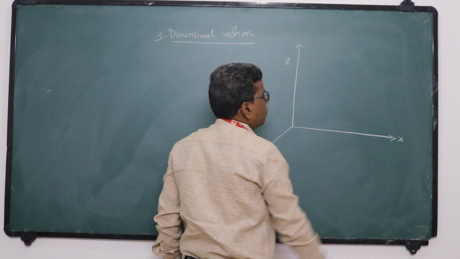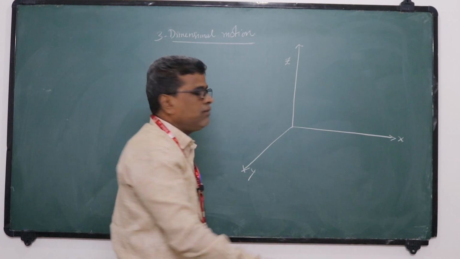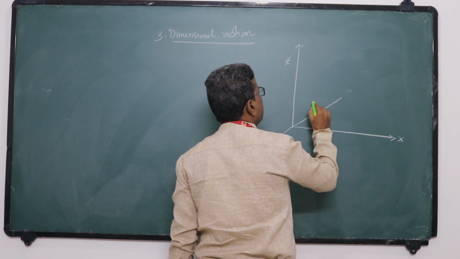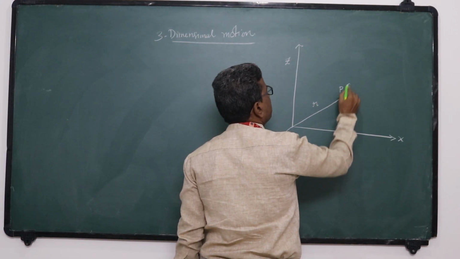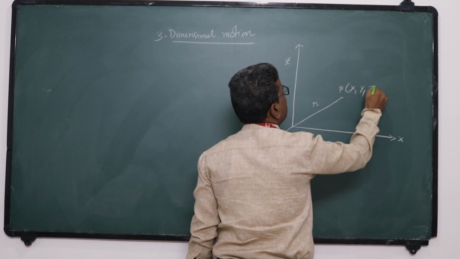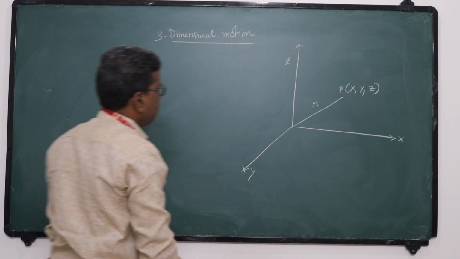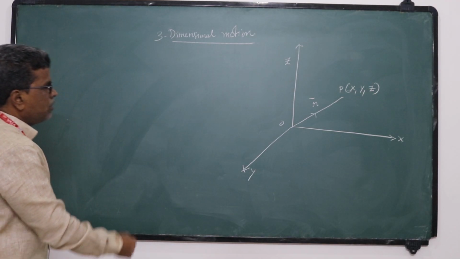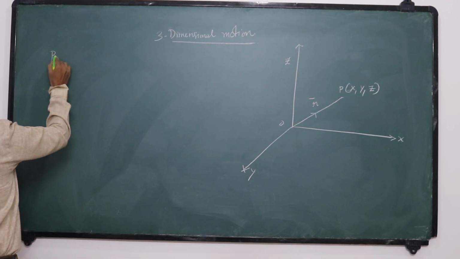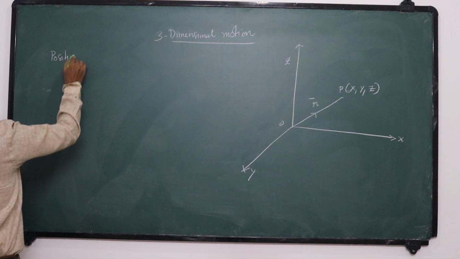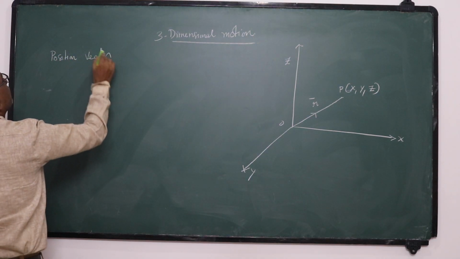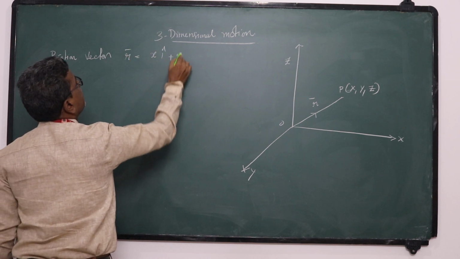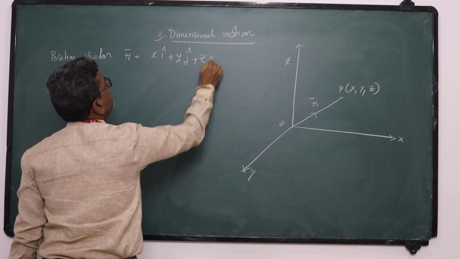At a particular instant of time, let r be the position vector. This P is the position vector. It has coordinates, let it be x, y, z. So the position vector is represented with the letter r bar. So what is the position of the insect? We can represent it in vector form. Position vector r bar is equal to x i cap plus y j cap plus z k cap.